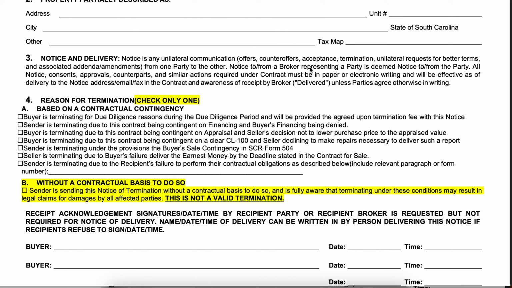So if you are representing a party who is sending this and checking B, you need to make sure you have notified them in writing that they should also be talking to their attorney, because there is likely going to be some litigation or at least discussions with attorneys that follow with this. So those are the only changes that are happening to Form 313. Again, nothing that practically changes with how the form is used, but hopefully this paragraph 4 will offer a little bit more explanation on when it is and is not appropriate, and will be helpful when explaining that to your client.